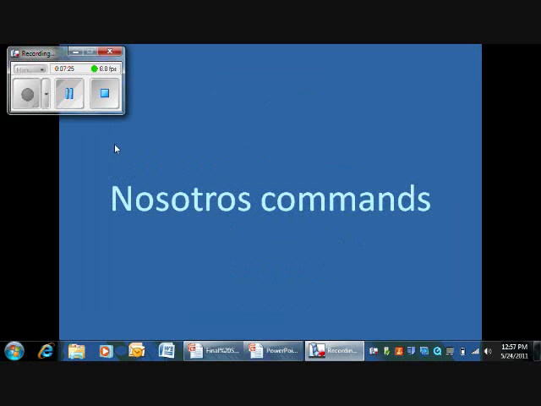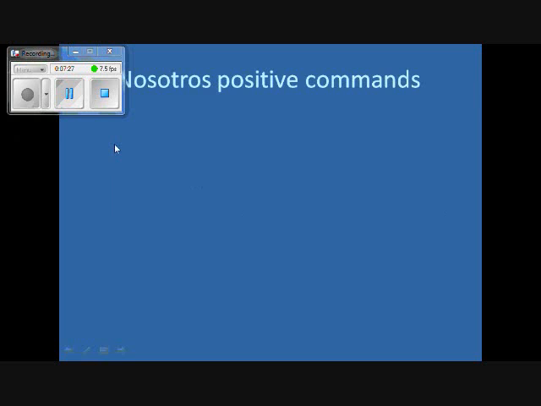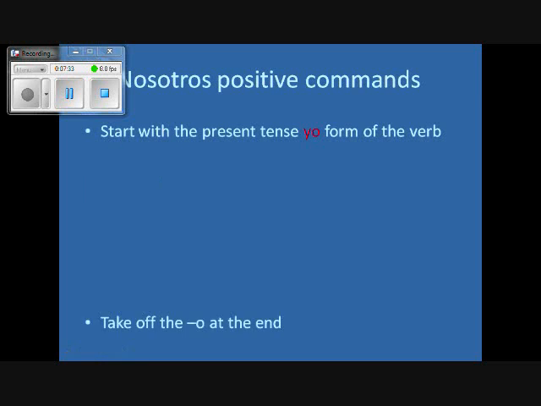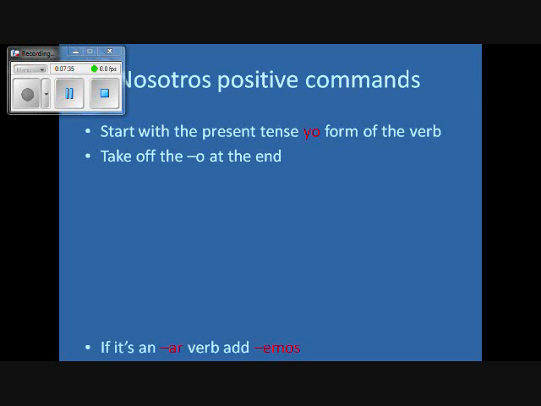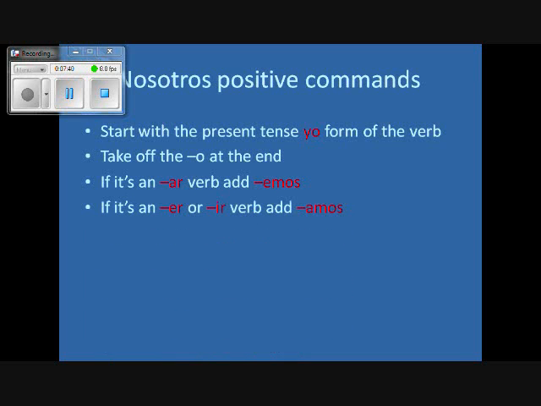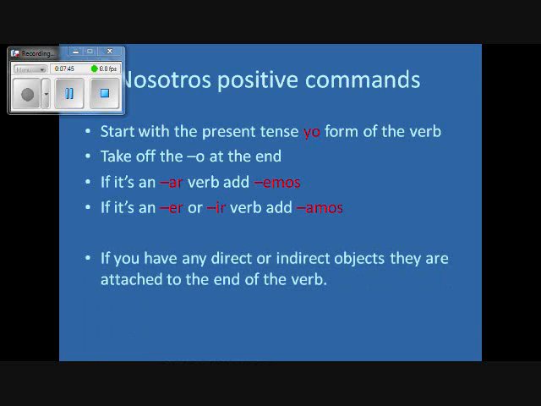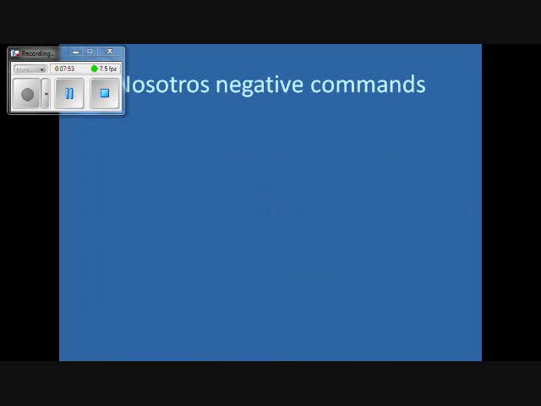Nosotros commands. Nosotros positive commands. Start with the present tense yo form of the verb. Take off the O at the end. If it's an AR verb, add emos. If it's an ER or IR verb, add amos. If you have any direct or indirect objects, they are attached to the end of the verb. For example, digámoslo.